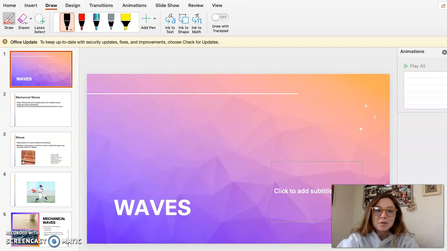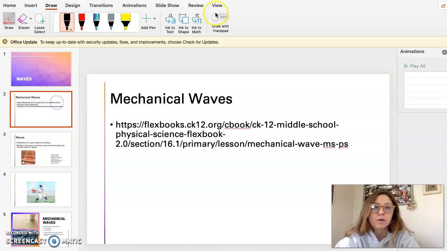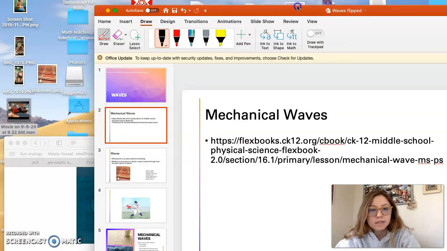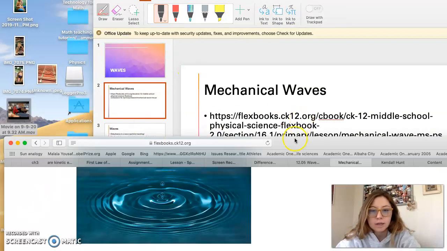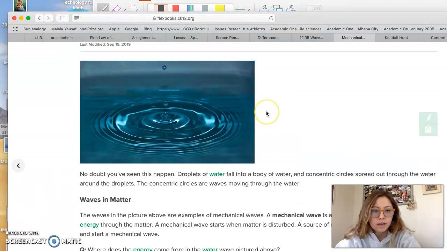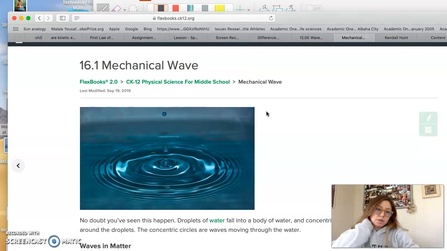Hey class, so today we're going to be talking about waves and the properties of waves, but specifically we're going to start with mechanical waves. Okay, so let's take a look at this website about mechanical waves. Here's just an example to start with.